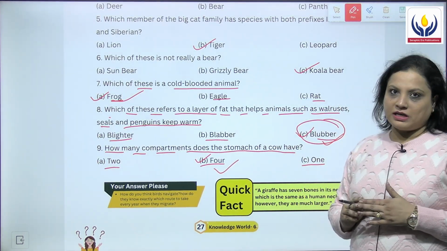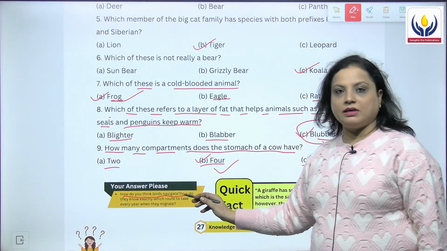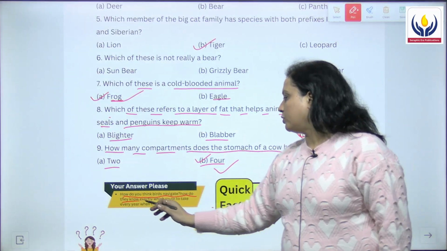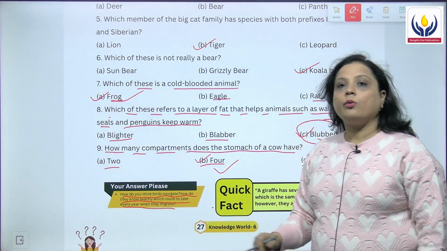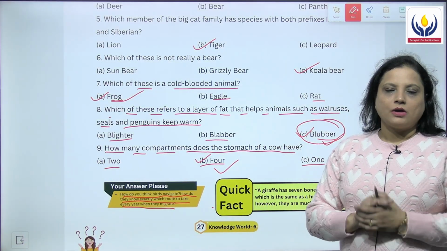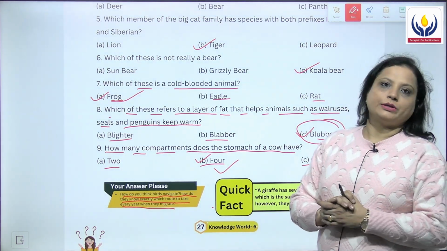Now your answer please, children. It says, how do you think birds navigate and how do they know exactly which route to take every year when they migrate? Very interesting question for you, children. Look for the answers to the question.